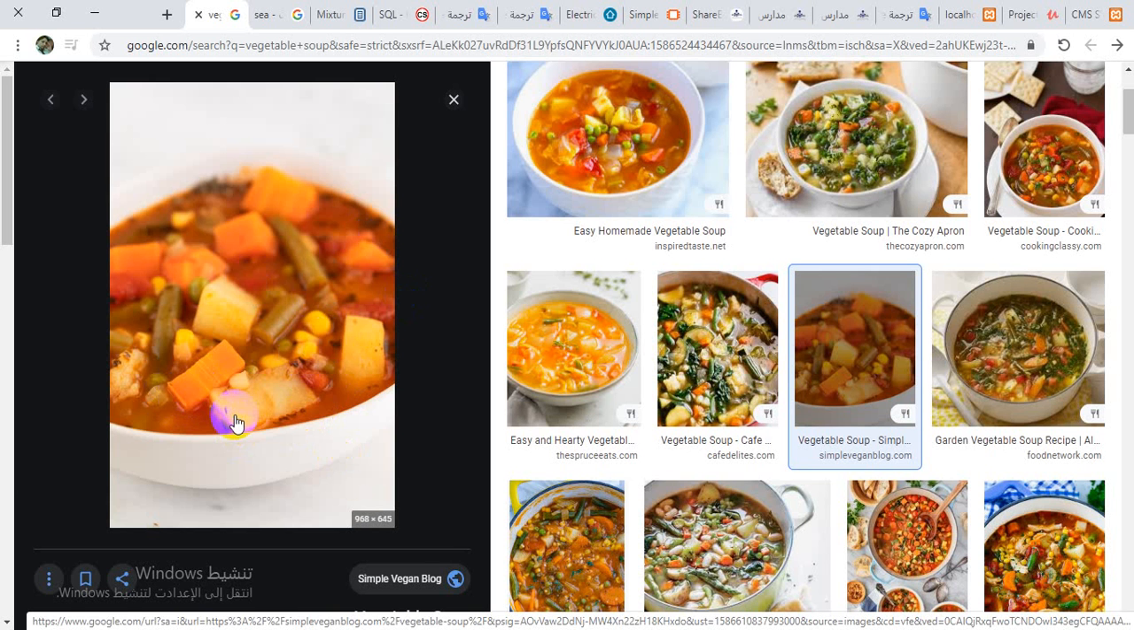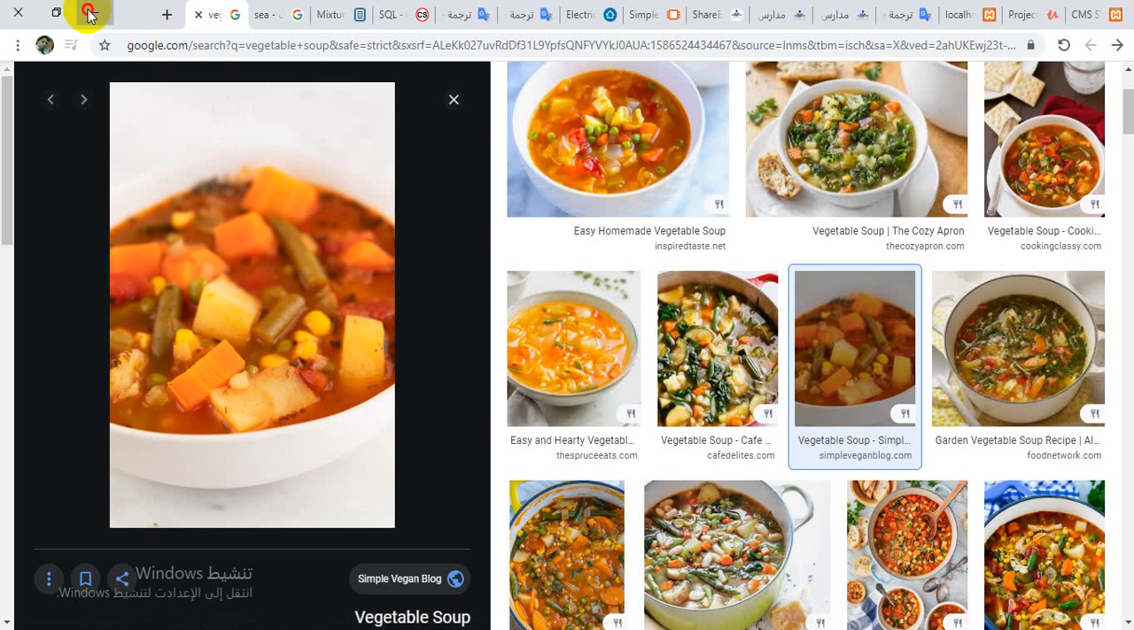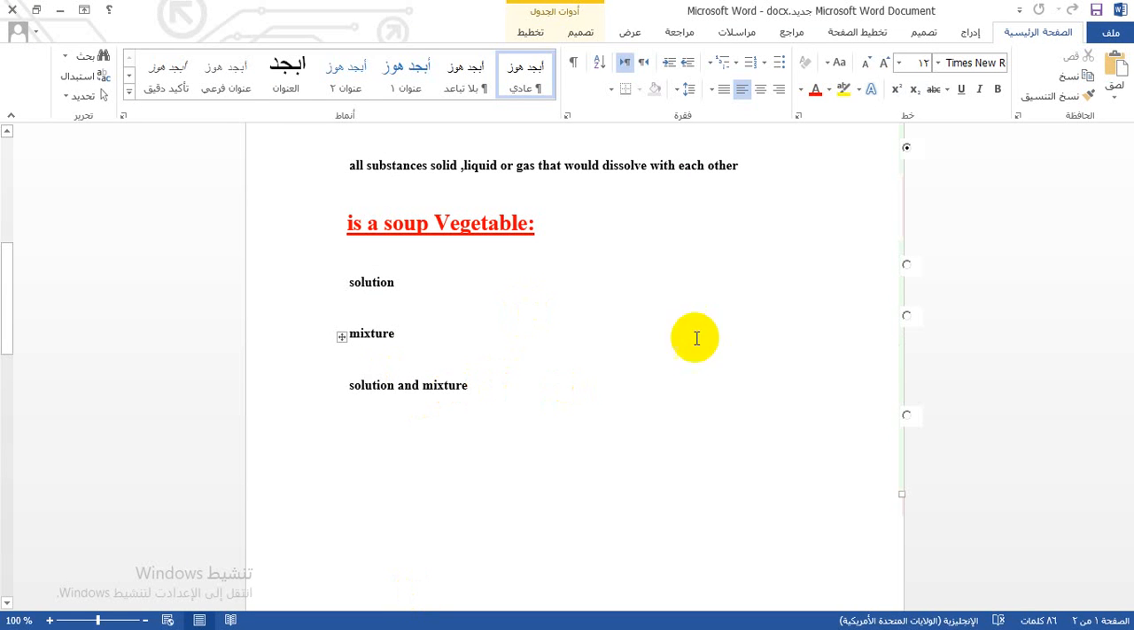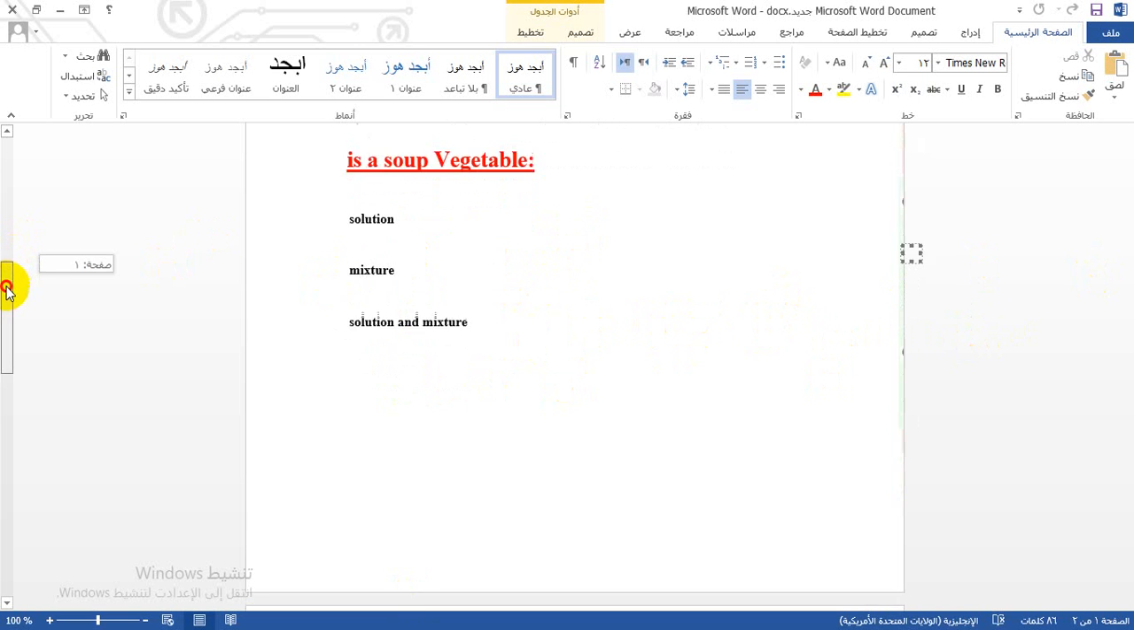So all of these are examples of heterogeneous mixture. So for that reason we didn't say that the soup is a solution. It's considered to be only a mixture, like the fruit salad. Okay guys, like the fruit salad. I think my idea is clear now. So for that reason we select which choice is the correct answer. I think the mixture is the correct answer. Okay, so the vegetable soup is the mixture.